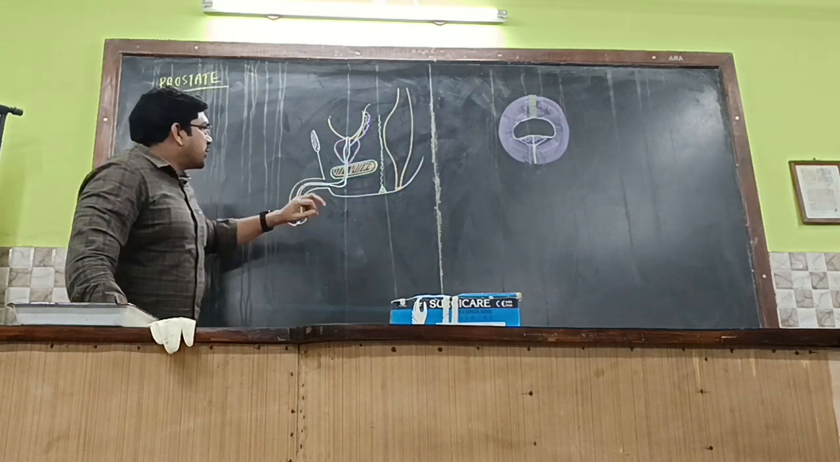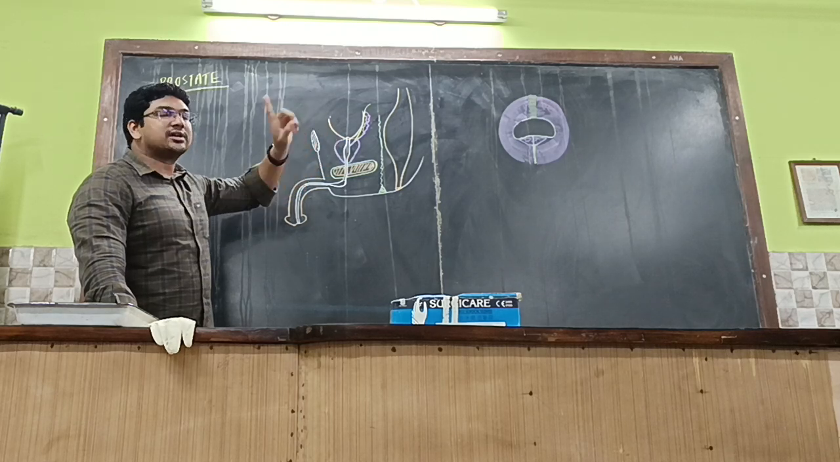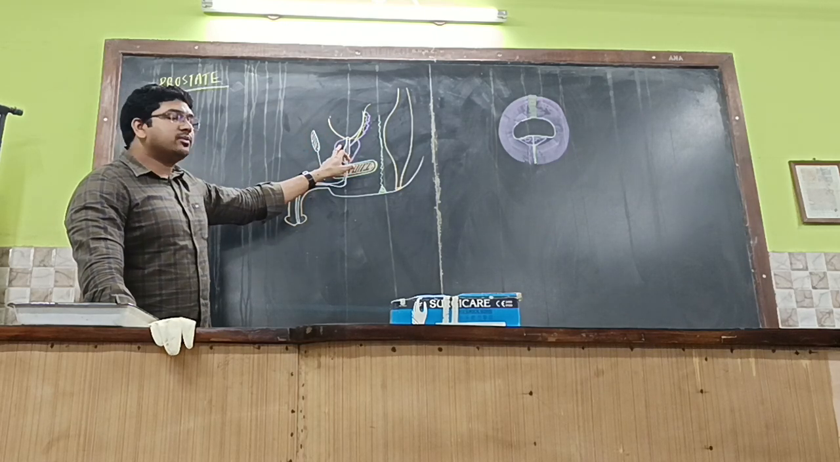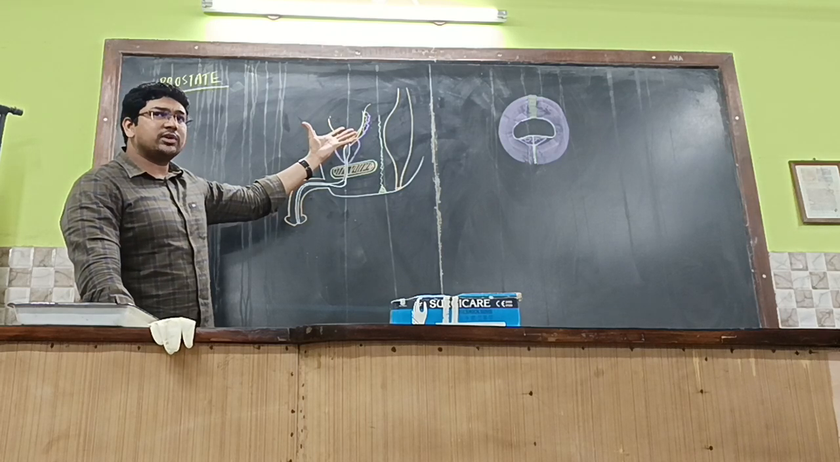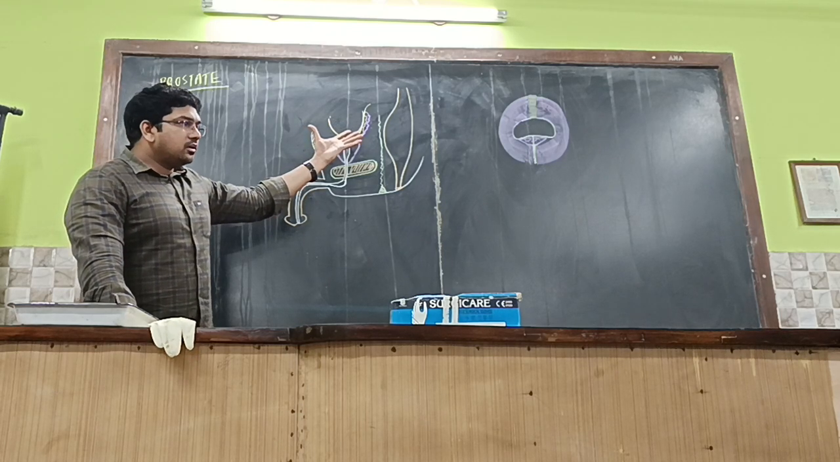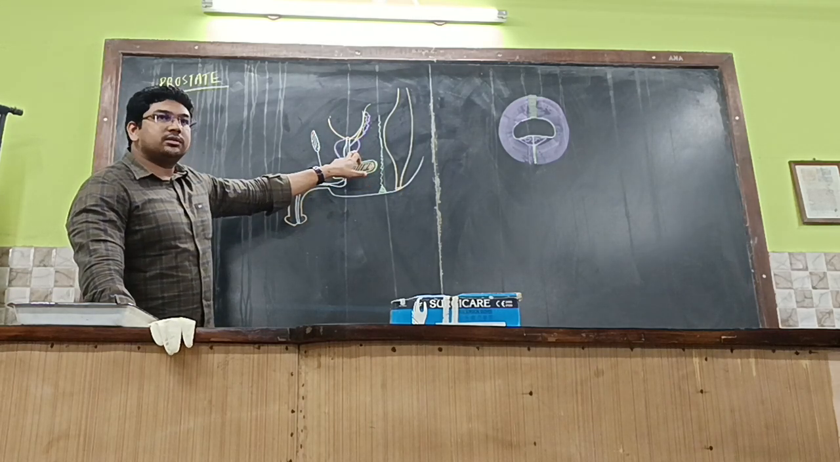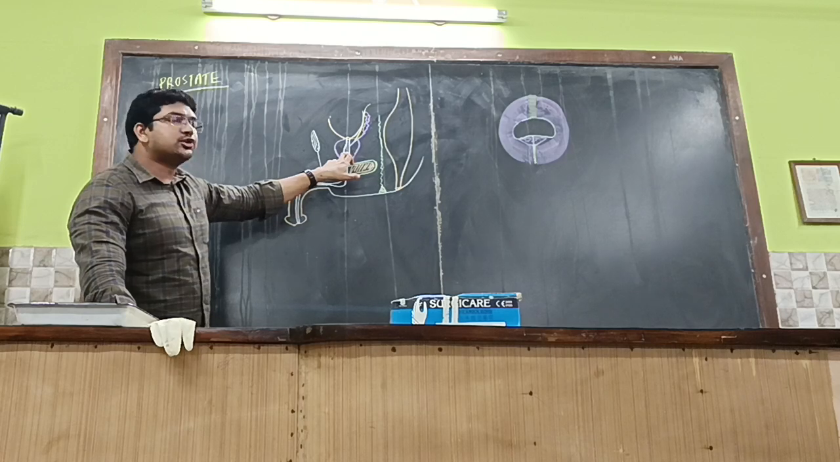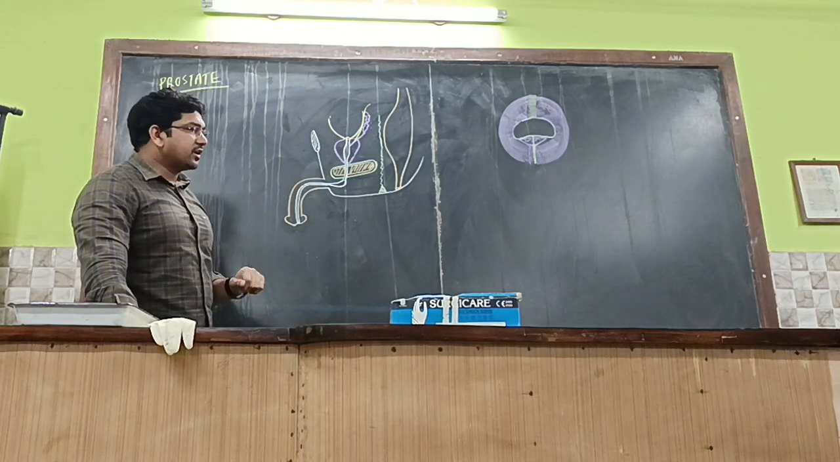So the prostate is a conical fibromusculoglandular structure. The glands secrete the secretions, and the fibromuscular part, obviously, the muscle fibers will squeeze the prostate so that the glandular secretions are secreted into the urethra, the prostatic part of the urethra over here.